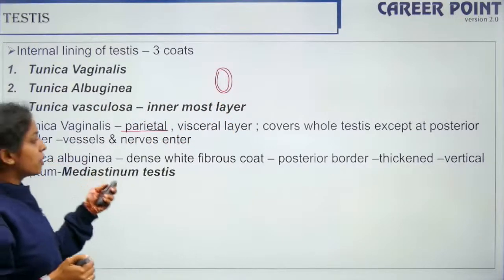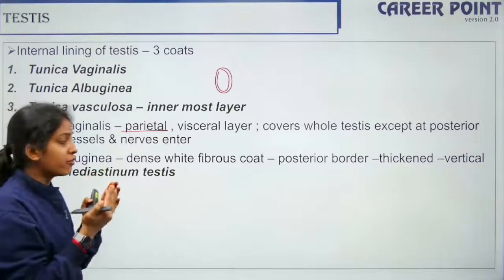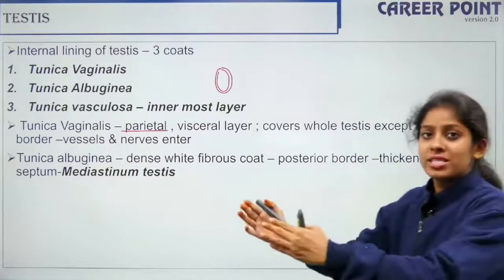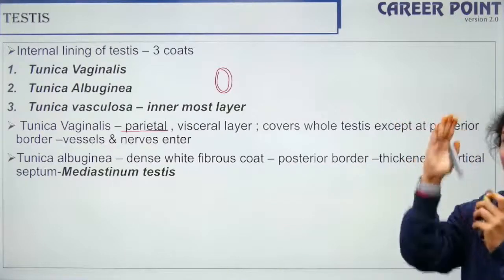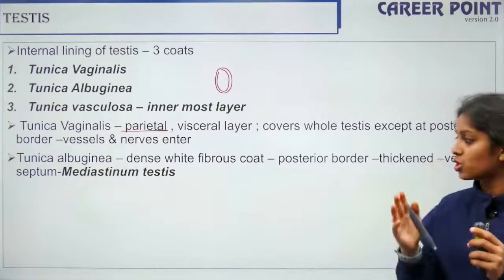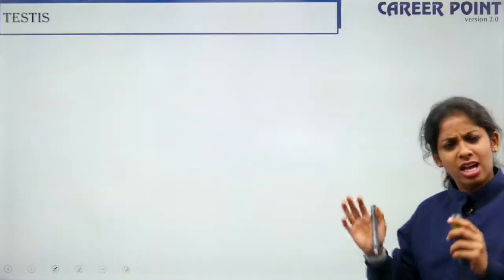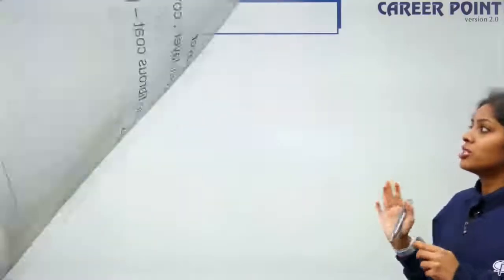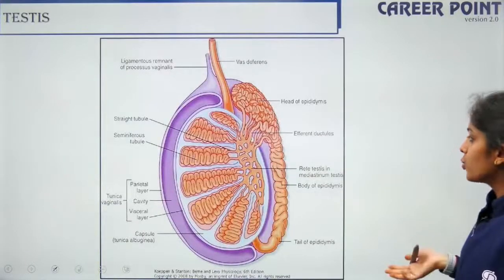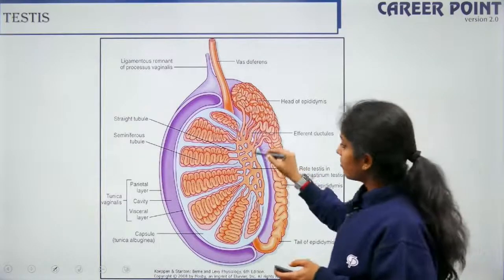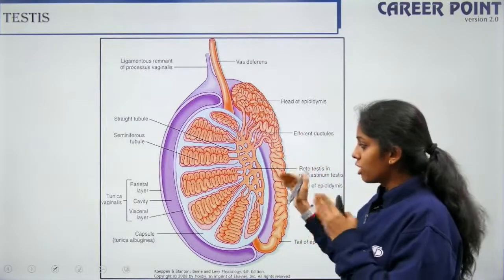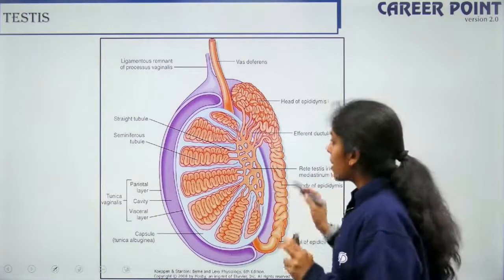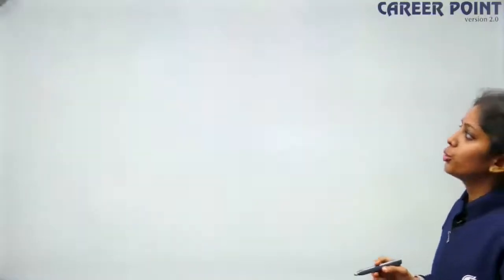So tunica albuginea is a dense white fibrous coat. It has a posterior border that is thickened. So towards the posterior side it is thickened, and it has a vertical septum, that is the wall, your mediastinum testis. So don't worry much about it, just remember the 3 layers of your testis if you are very confused. That will do all the good. Right, so this is what I was talking about. So here can you see the mediastinum? It forms a septum. So here I am talking about the 3 layers inside the testis. That's all. Okay. So now explaining the structure of testis to you.